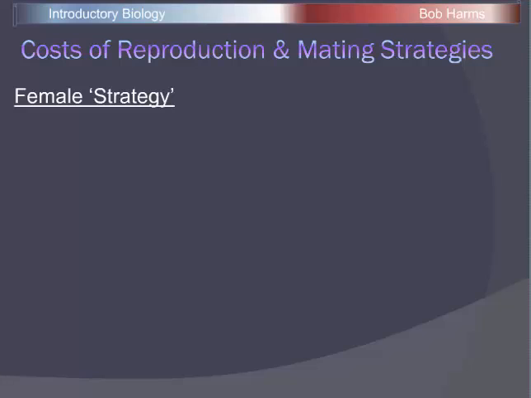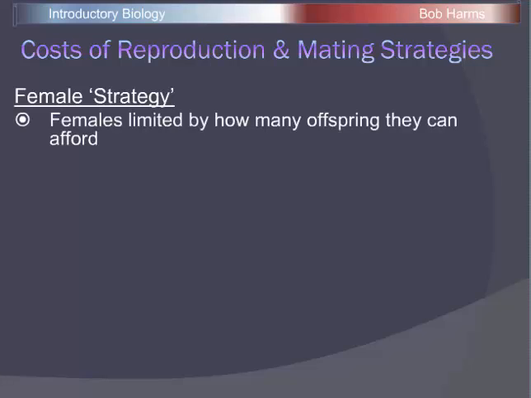And so if we think of the female side of the coin, again, we said females are going to be limited by how many offspring they can physically afford to have. So the female strategy that we would expect during mating season is for females to exhibit choosy behavior. We wouldn't expect a female to mate with the first male that comes along, because if that male doesn't have very good genes, the female's offspring aren't going to survive, and she may not be able to have very many more. And that female then would not have very high fitness.